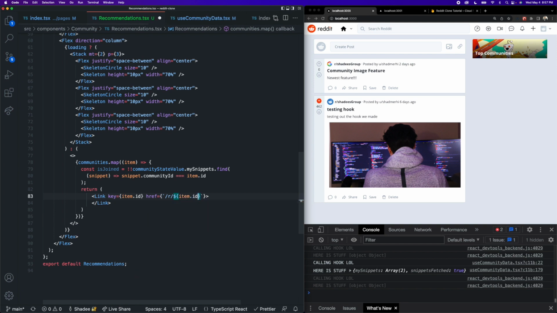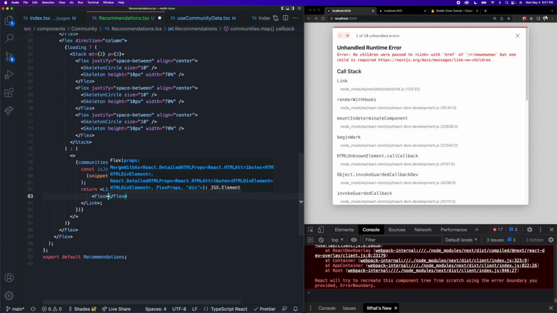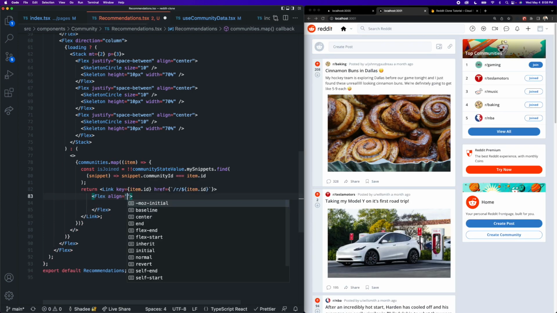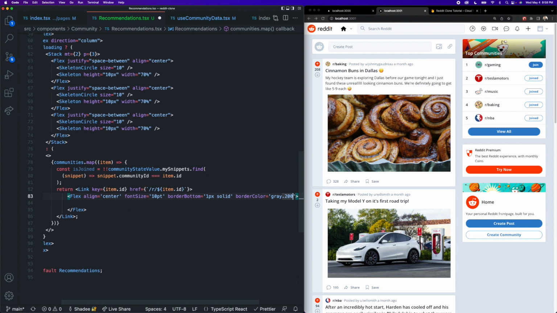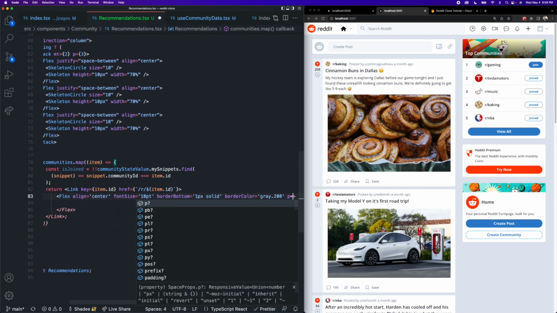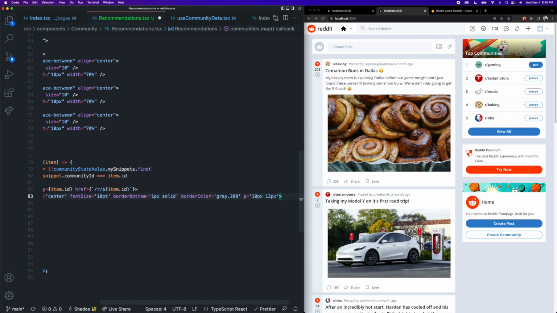So that's like the community ID. Okay, and inside of the link, we're going to have a flex container here. And this container is going to have an align of center, so everything is vertically centered. We're going to give this a font size of 10 point, a border bottom property of 1 pixel solid, and a border color of gray 200. And we want to give this padding of 10 pixels top bottom, 12 pixels right left. Okay, so we can save this.